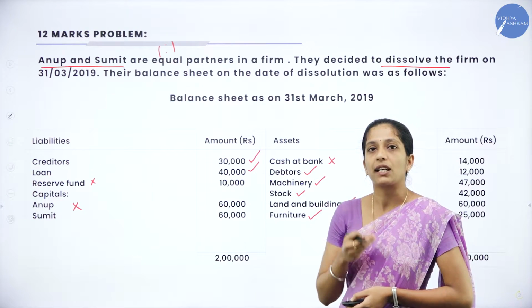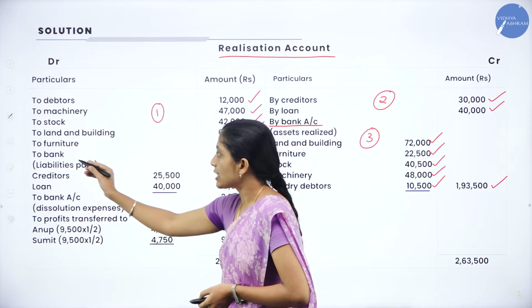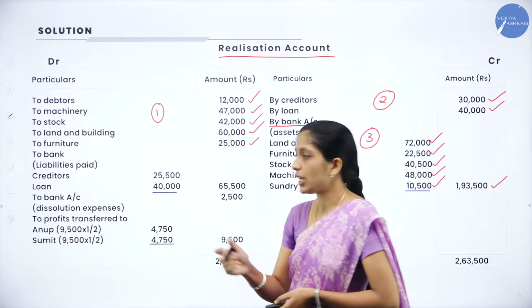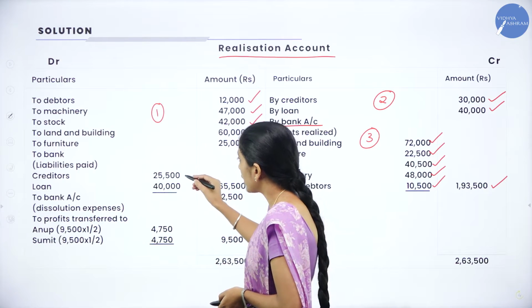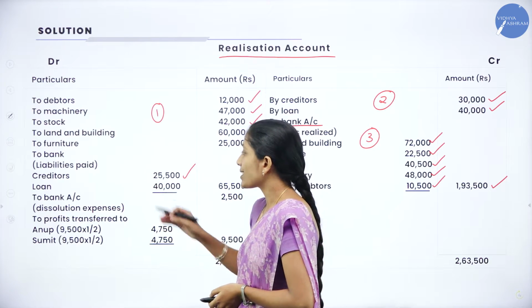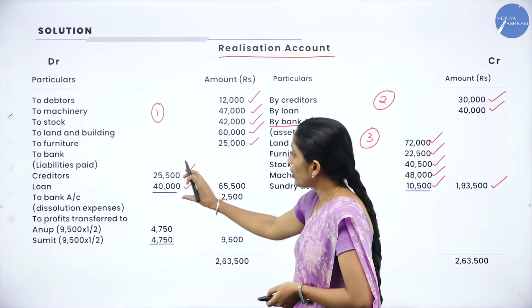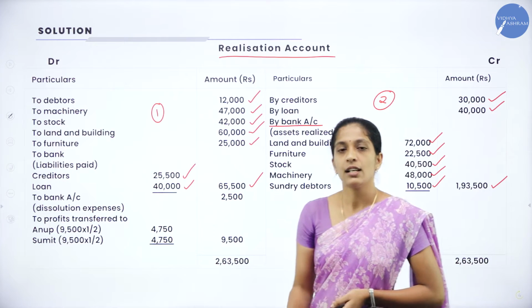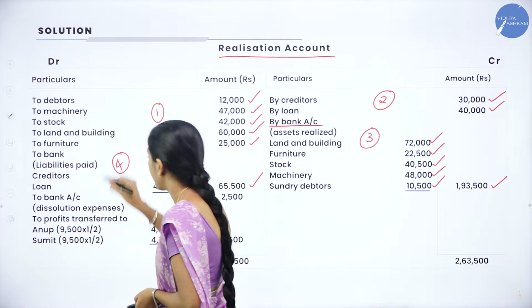Now when you pay the liability, how do you record it in your realization account? You will record it as To Bank Account. When assets are realized, it is by bank account; when you pay the liability, it is to bank account. In the bracket you will write liabilities paid. Creditors are to be paid at rupees 25,500, and the loan to be paid is 40,000, which is given in the balance sheet. When you total these two liabilities, you'll get 65,500. Clear? So this is the fourth step, that is payment of liabilities.